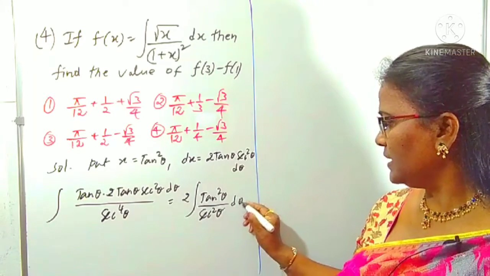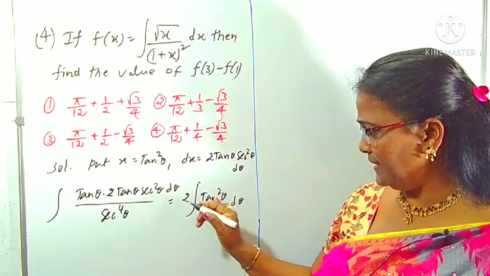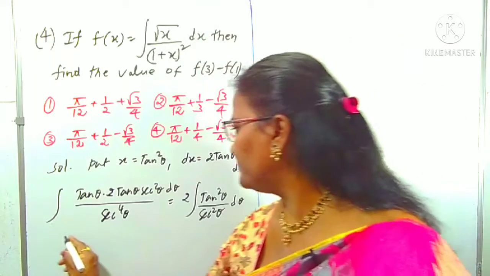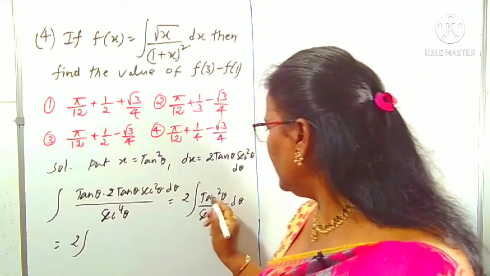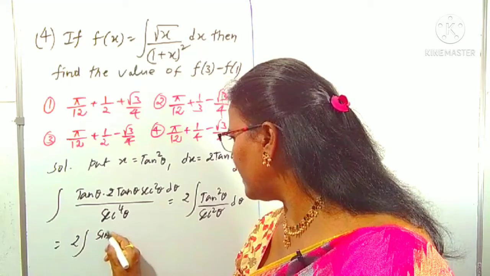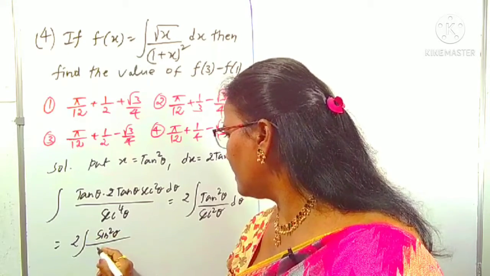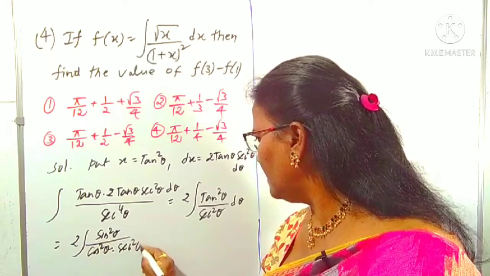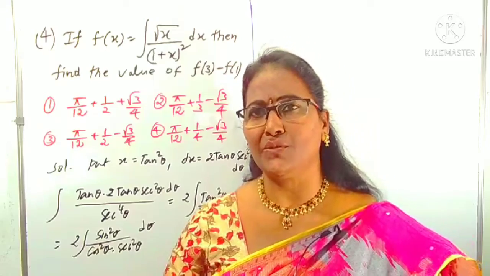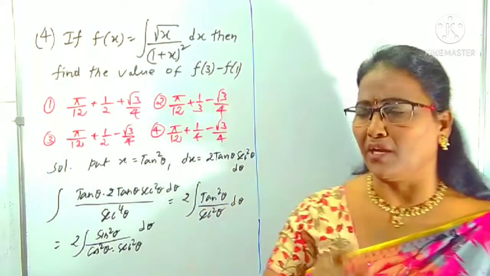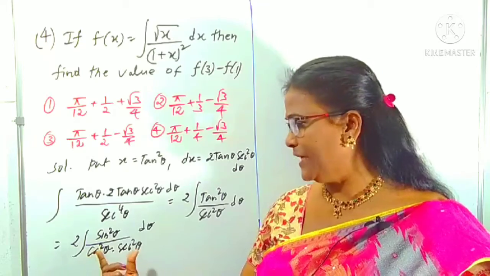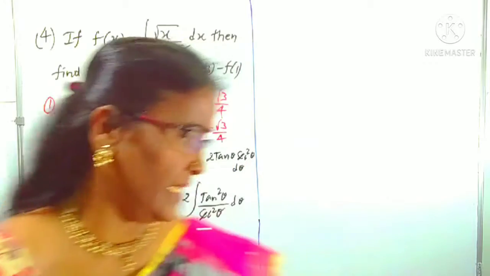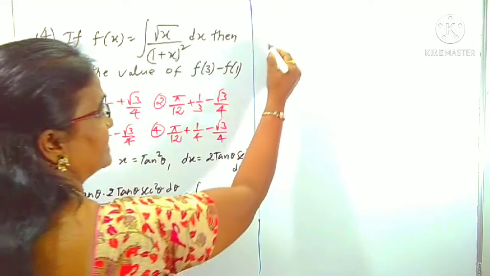To reduce into a known integral function, again tan square we can write as sin square by cos square. I am writing this as 2 into tan square, which is sin square theta by cos square theta, into what is in the denominator, sec square theta, and d theta is as it is. You know secant square theta into cos square theta is how much? 1, because one is the reciprocal of the other. Means this integral simply reduces to the sin square theta form, because this value is 1.